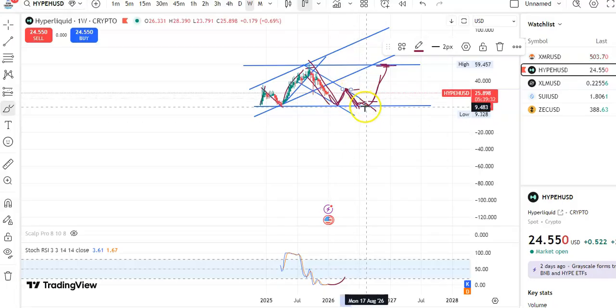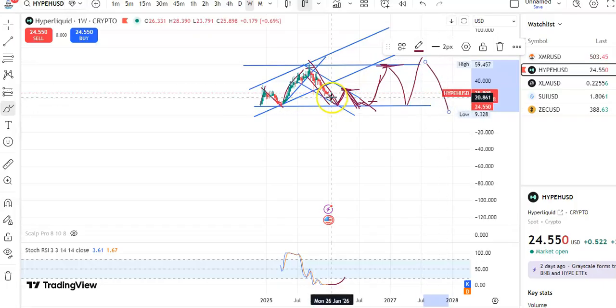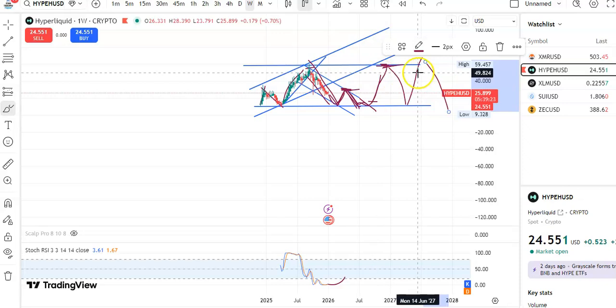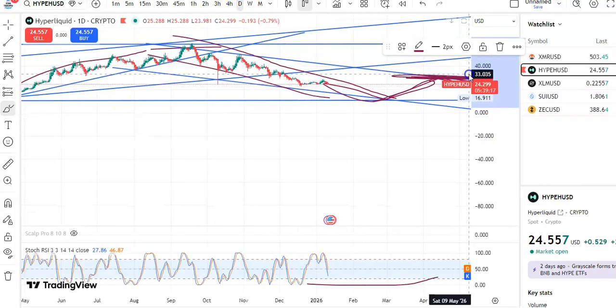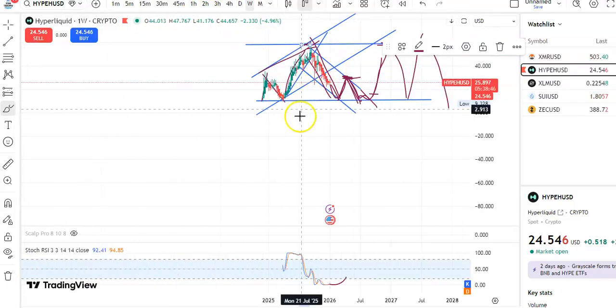You can see that after a breakout it may go up and then a fall may take place, and go up, fall. Like this it is moving in this downtrend channel pattern. After the breakout you may move sideways. That we'll see later on. If you go to the daily chart also, you can see continuously the candles are falling. After the breakout only you may see a rally towards the resistance level. Now we'll talk about other details about this cryptocurrency.